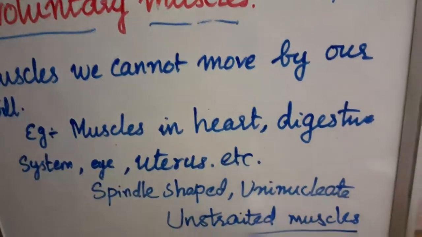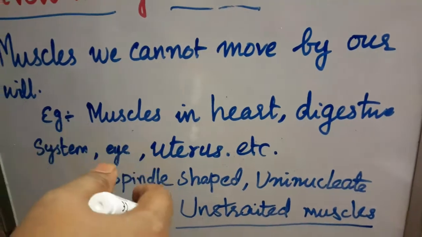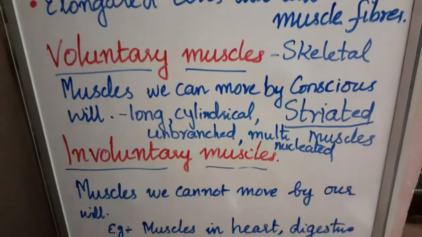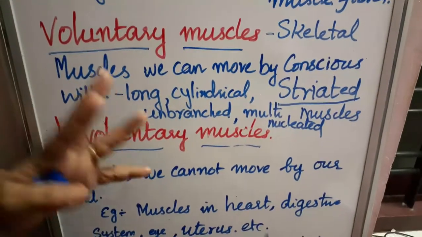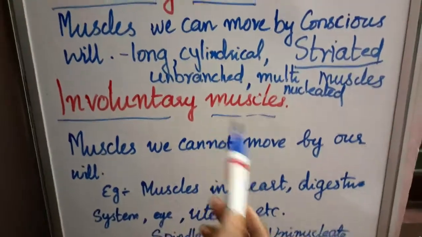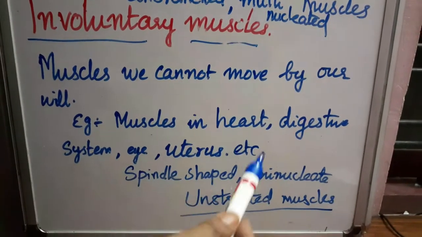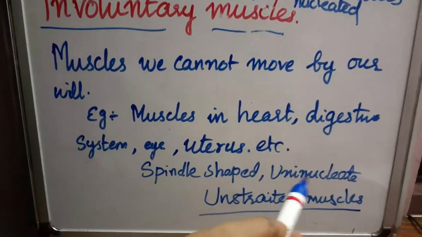Okay, this is known as unstriated muscle, because I already told you that in voluntary muscles we can see striations, meaning light and dark bands. But in the case of involuntary muscles we cannot see that light and dark striation. So it is known as the unstriated muscles.